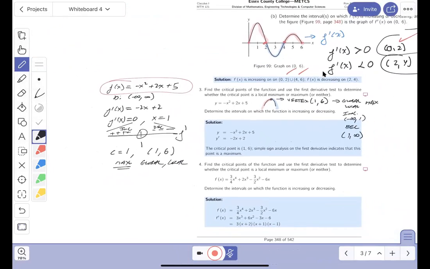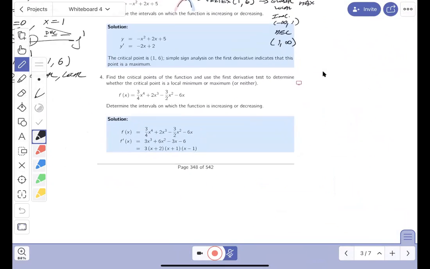Okay, let's take a look, see how we've done. All right, so looking at it, I got the derivative down. I got the critical point. The critical value c is 1. I did some simple sign analysis, which indicates the point of maximum. I got that down. All right, let's look at number 4.